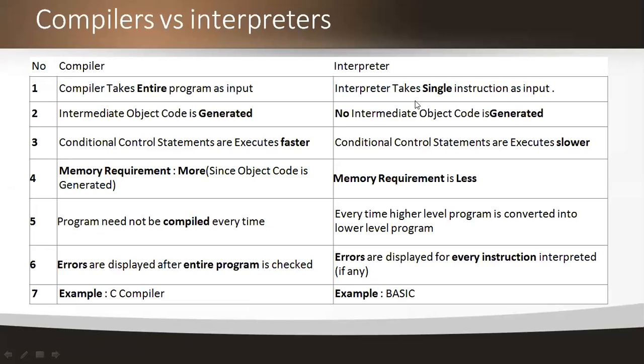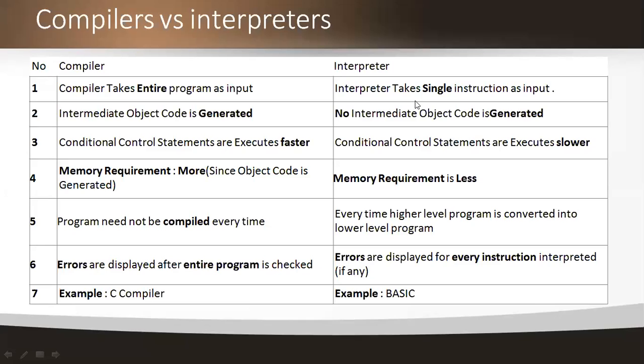And every time the program needs to be compiled. But in the interpreter, every time the higher level program is converted into lower level. And in the compiler, the errors are displayed after the entire program is checked. While in interpreters, errors are displayed instruction by instruction, in the sense of line by line of code.